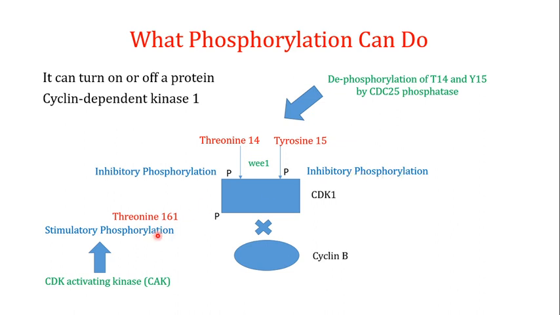This means that the function of the CDC25 is to remove these inhibitory phosphorylations, and when these inhibitory phosphorylations are removed, the stimulatory phosphorylation enhances the interaction of the CDK1 and the cyclin B. When the CDK1 and the cyclin B interact with each other, the CDK1 is going to move into the active form and perform its particular functions that are required in the M phase of the cell cycle.